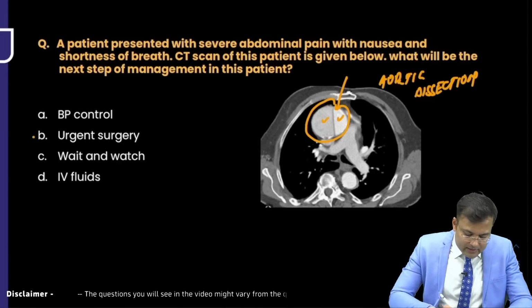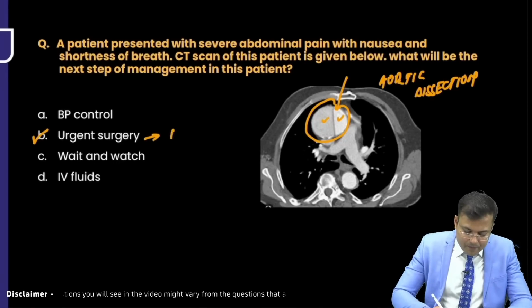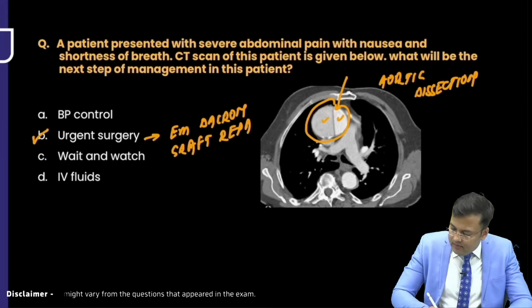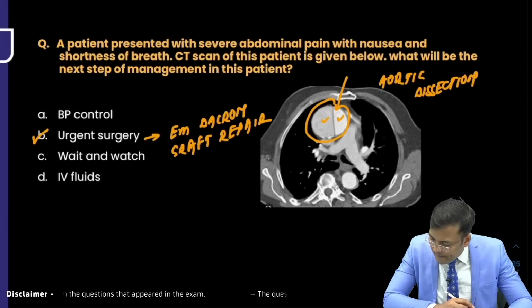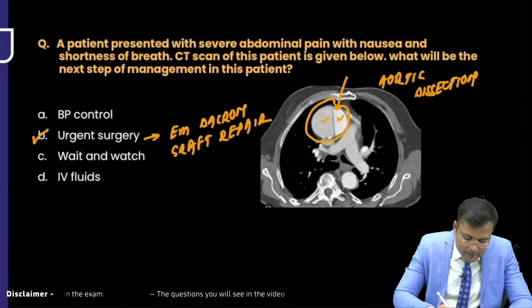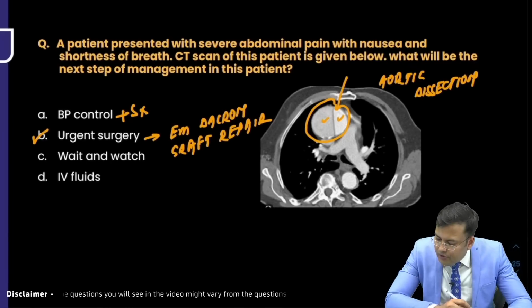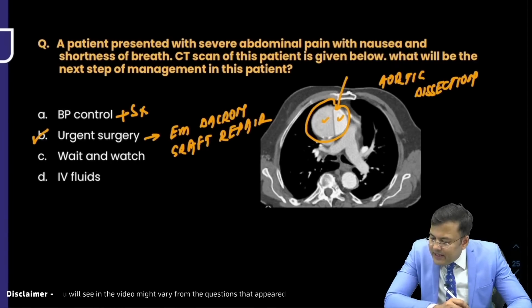So what should be done? Urgent surgery. We go for emergency Dacron graft repair. Okay, BP control plus surgery. Can anybody tell me what the options were?